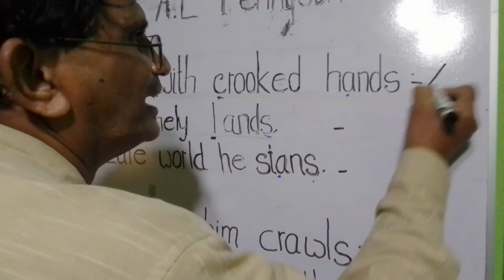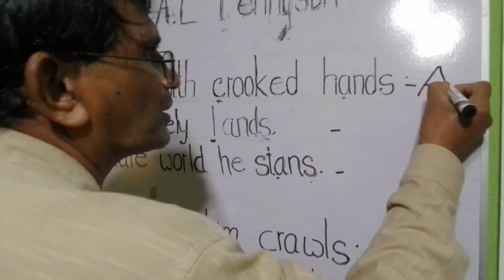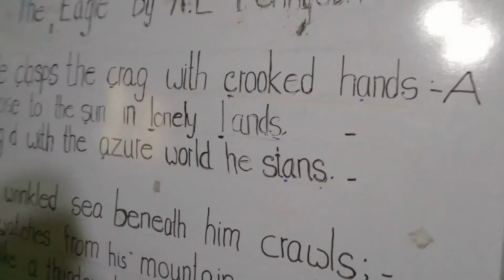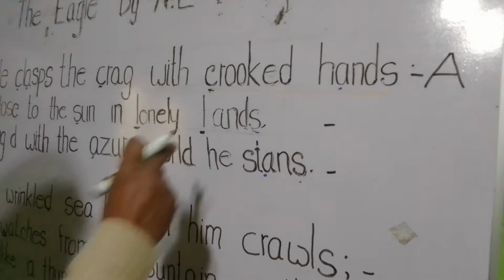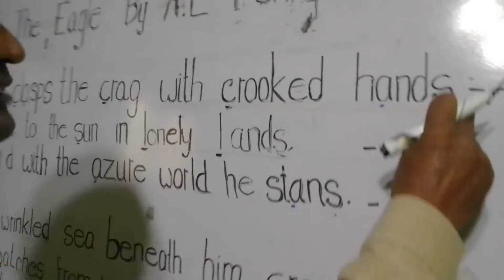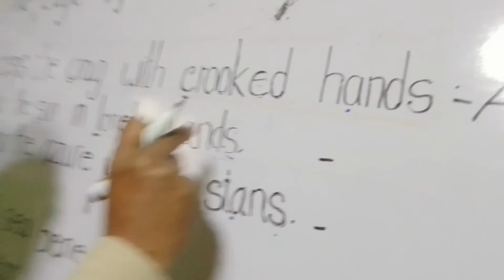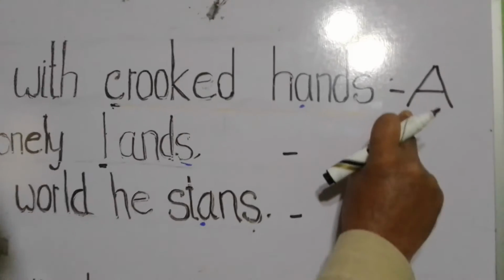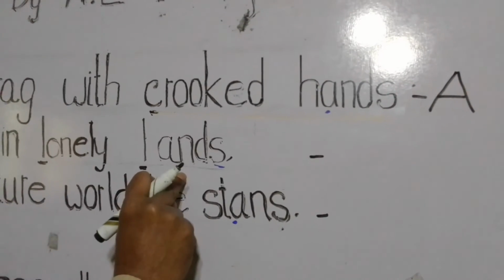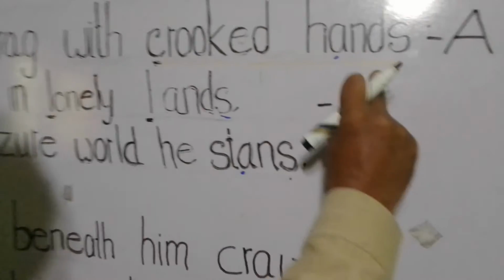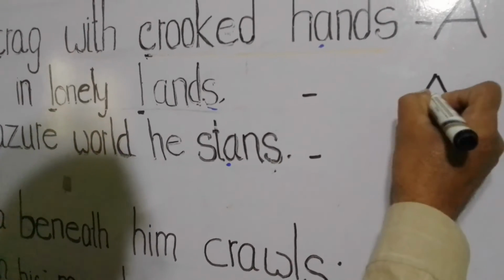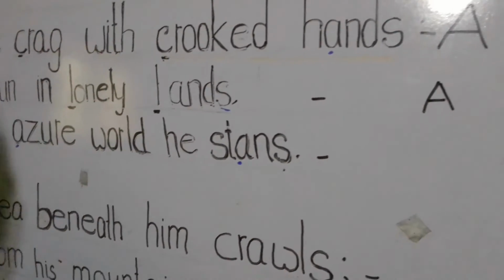I will mark it as A. Students, can you find another word which rhymes with the word A? Do you think the word lands rhymes with the word hands? Yes. The word lands rhymes with the word hands. So I have to mark it also as A.